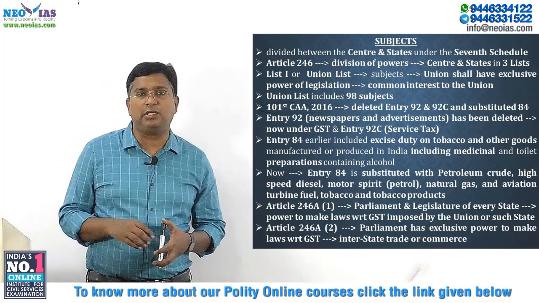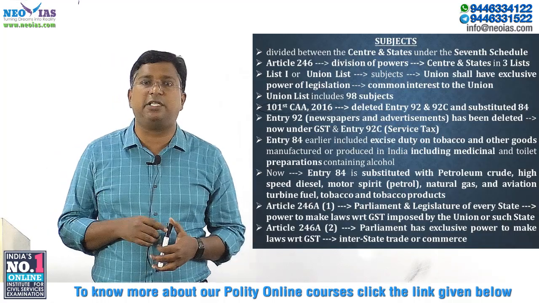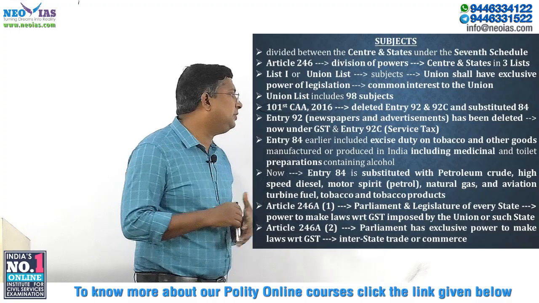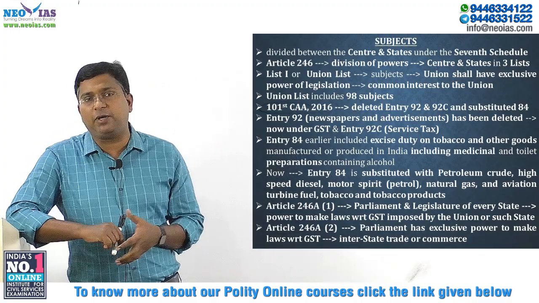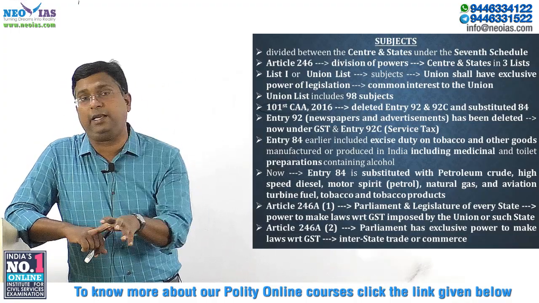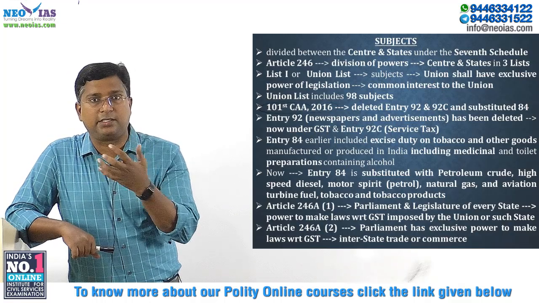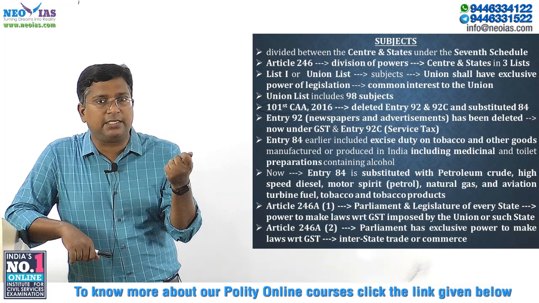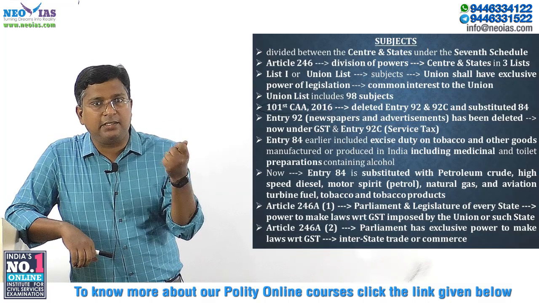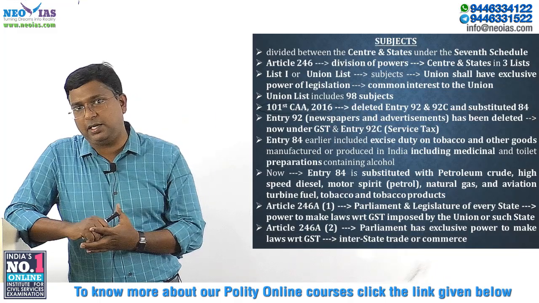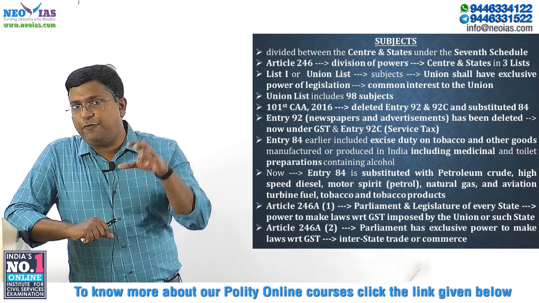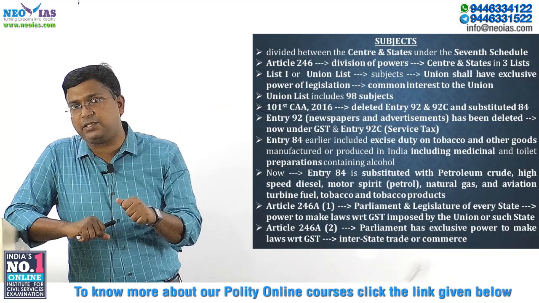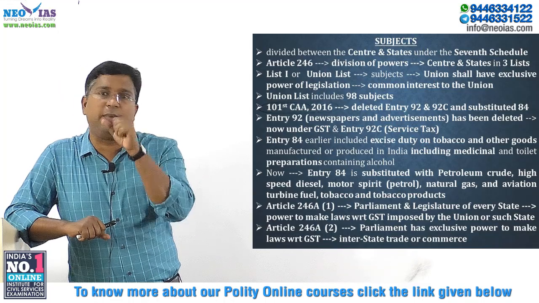Entry 92 was dealing with newspapers and advertisement. That has been deleted, and now newspapers and advertisements will come under the goods and service tax. It is not there under the union list. Try to understand that goods and service tax is very special in the sense that both the center and the state have power in relation to it. If you put it under the union list, what does it mean? Only the union can make law. But in relation to GST, both the union as well as the state can make law.